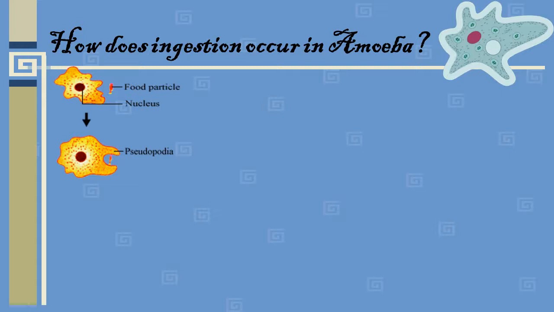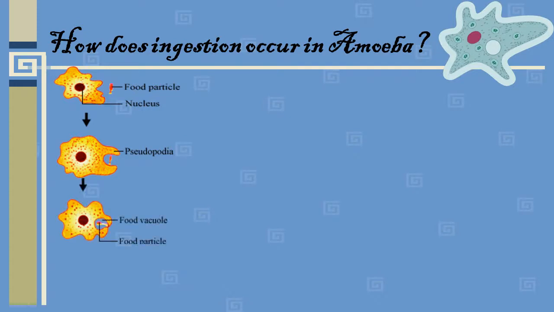What are pseudopodia? These are projections, we can say part of the body only. So where the food is kept, the pseudopodia are produced, and with them it will engulf, that means take in, the food.